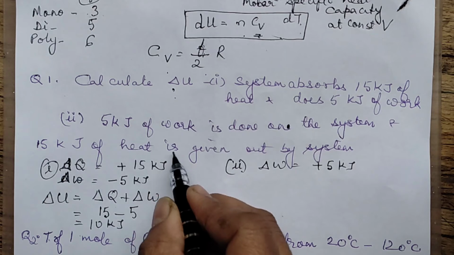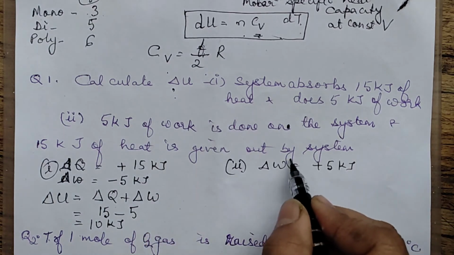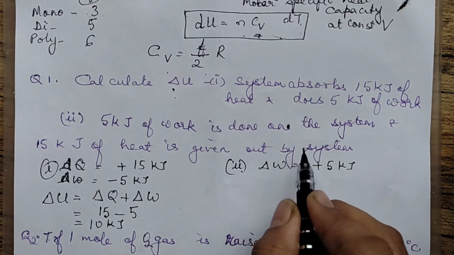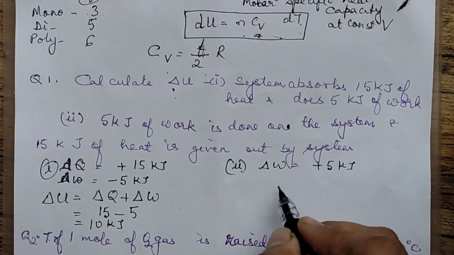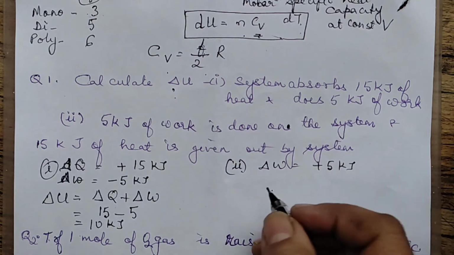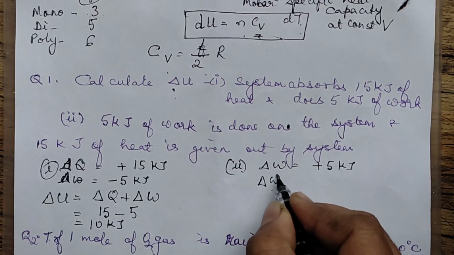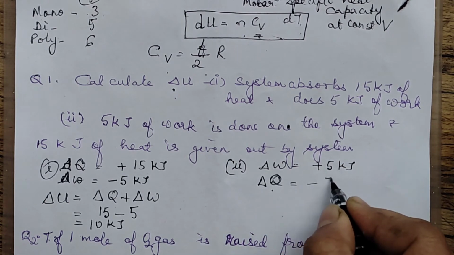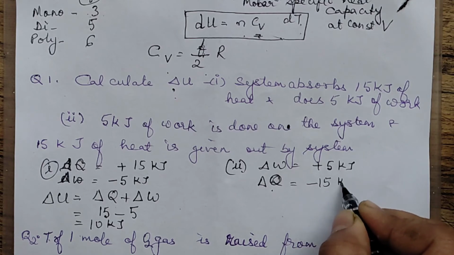And this much heat is given out by the system. Don't just see the number and write it without a sign. Sometimes heat is absorbed by the system, and that way also it is given. So here it is given out by the system, which obviously means it is minus in this case. Q is equal to minus 15 kilojoules.